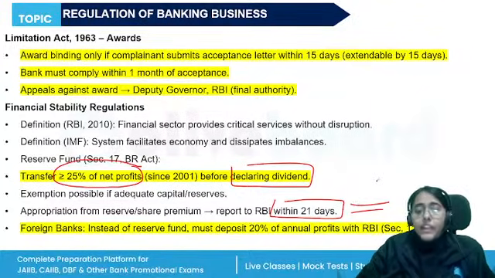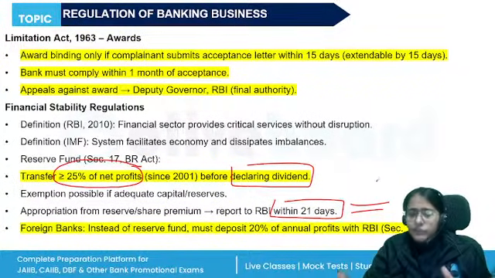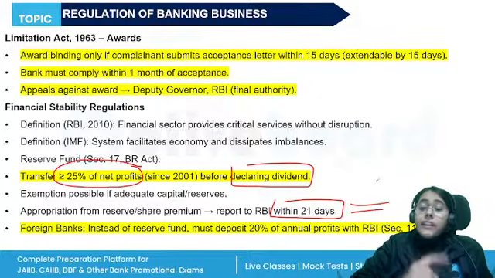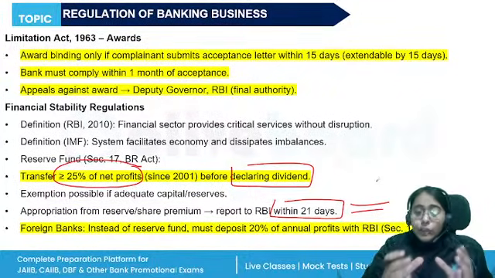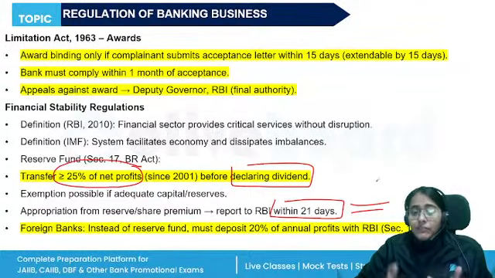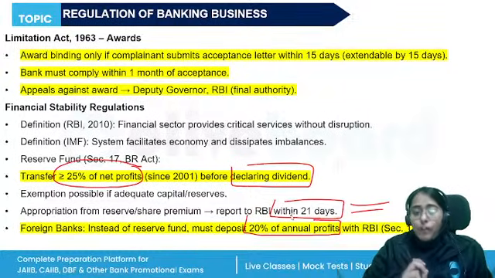Then, if we are talking about the foreign banks, they are not required to create a reserve fund, but they will have to maintain a deposit with RBI. So they need to deposit and keep deposited at all times with RBI an amount which will be 20% of their annual profits.